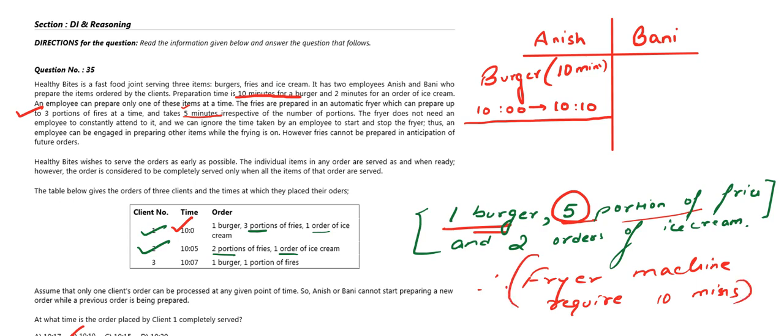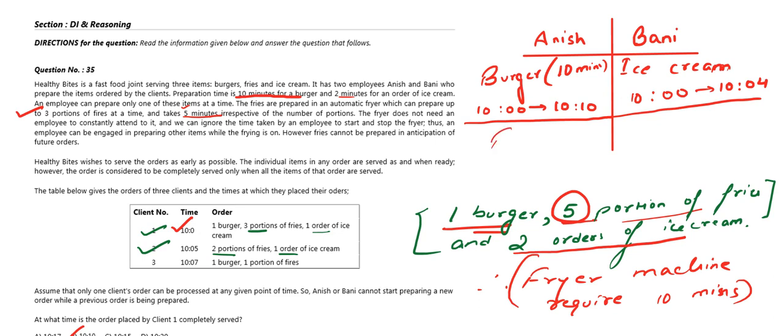Okay, and the last order is 2 orders of ice cream, so each order takes 2 minutes, therefore 2 orders will take 4 minutes for Bani. So here Bani works on ice cream and takes 4 minutes, that is she starts her work at 10 and ends her work at 10:04. And this fryer machine will start at 10 and will finish its work at 10:10.